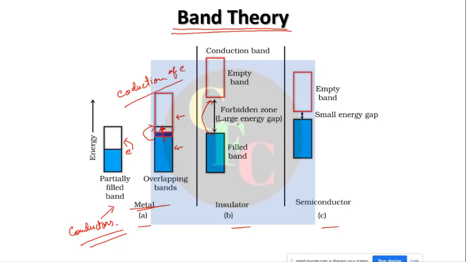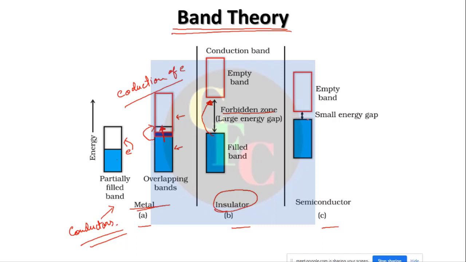So this is called the forbidden zone, or the large energy gap, right? You cannot overcome this energy gap by normal temperature or even at elevated temperatures. This is the case where we call the substances insulators. So, they do not conduct electricity.